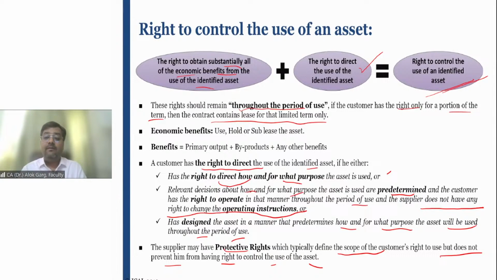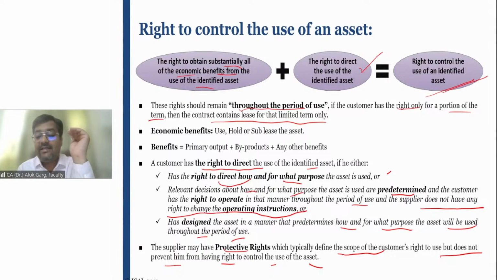It means when you will recognize right of use asset and leasehold liability, you need to consider the future lease payments, because like a finance lease accounting, you have to discount the future lease payment and you have to recognize the asset, right? So in that case, you have to consider only 6 years. The 4 years where the right to control the use of an asset is not there, you will not consider. And after 6 years, whenever the rent will get accrued, you have to debit it in the P&L. This right of use asset and leasehold liability accounting will not be there. Why, sir? Because it will be outside the scope of Ind AS 116. Why? Because the right to control the use of an asset will not be there.